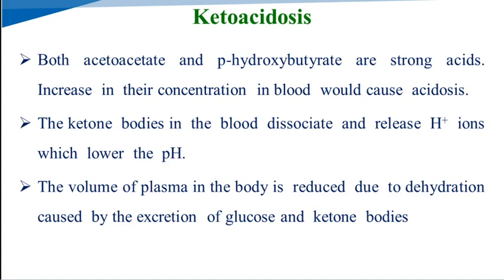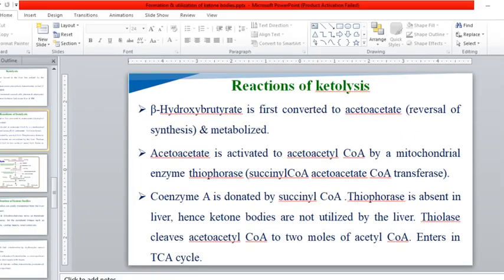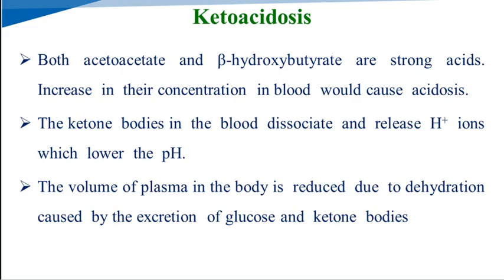Ketoacidosis. Acetoacetate and beta hydroxybutyrate are strong acids. Increases in their concentration in the blood cause acidosis. So when the amount of these acids, that means ketone bodies, increases in the blood, they cause acidosis.